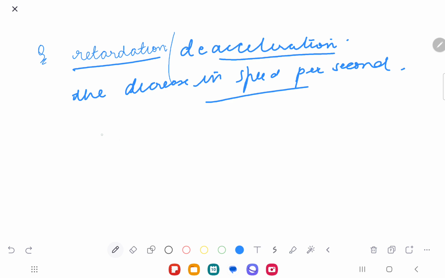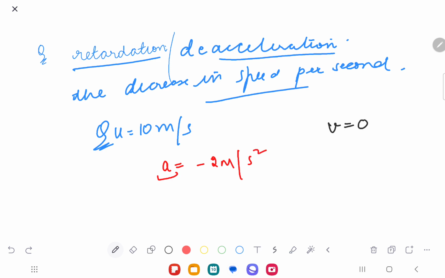Correct. So if initially my speed is, let us suppose, 10 meters per second, how long will it take me to reduce my speed to zero? My final speed should be zero, and my retardation is, I will write A only, but I will say minus 2 meters per second square.